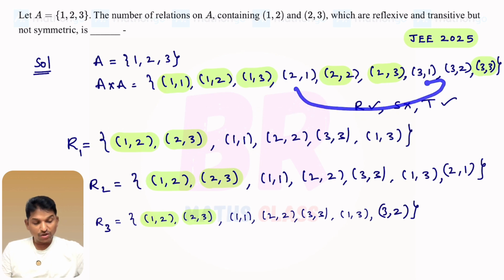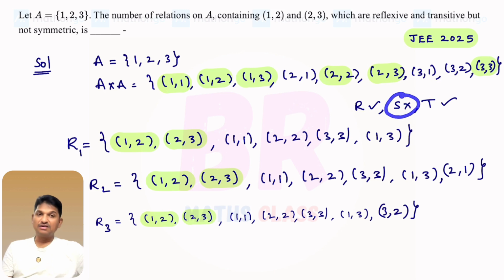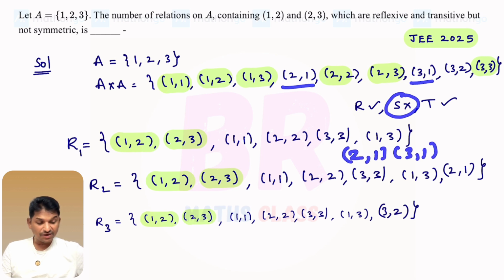Now you take two elements, 2 comma 1, 3 comma 1. If you take like that, it is not symmetric. That condition fails. If I write 3 comma 1, the transitive condition fails. You already checked that, right? You can check this is symmetric. For 1 comma 2, 2 comma 1 is there. For 2 comma 3, 3 comma 2. To make it transitive, 3 comma 2 is compulsory. See here, this 3 comma 1, 1 comma 2, 3 comma 2, transitive. This must be transitive now.